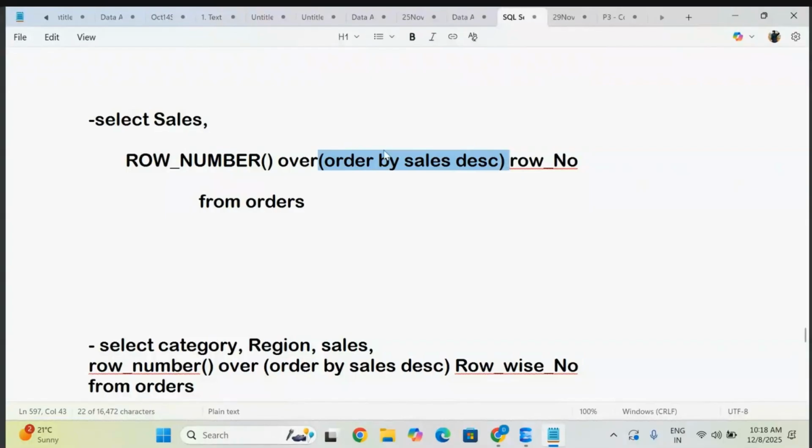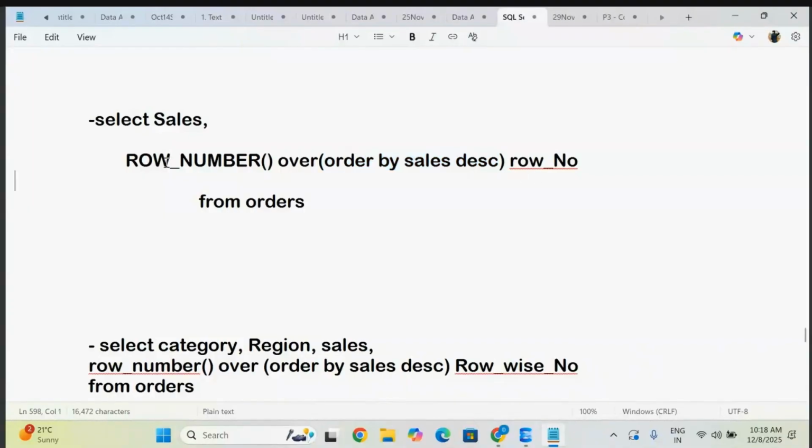Now observe that I am taking the ORDER BY. ORDER BY we normally use at the end, in the order of the clauses, but here in the rank function you have to use that condition, OVER, and after that ORDER BY whatever column you want to point to for giving the rank. That is what you are mentioning here. Ascending order or descending order you can provide.